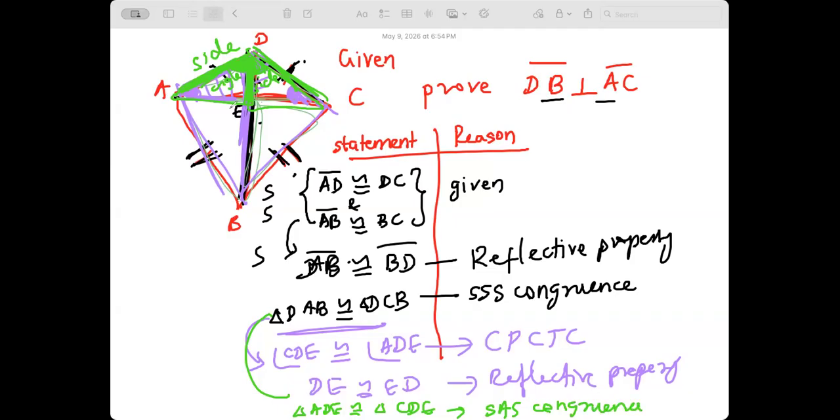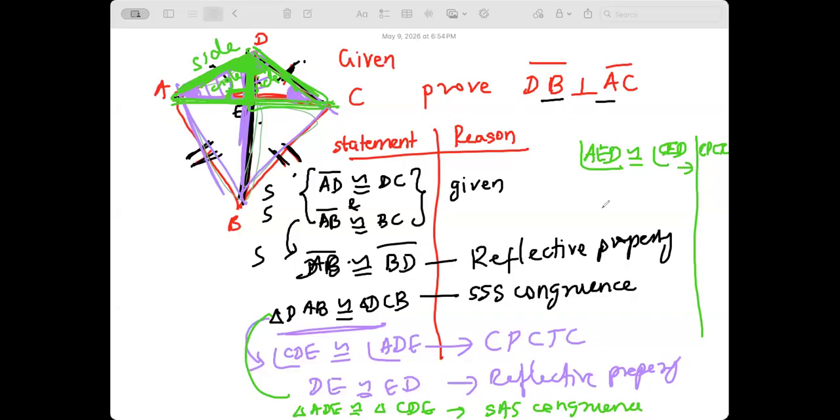Okay, then the last step you can write: angle AED is congruent to angle CED. Why? What is the reasoning? CPCTC. Corresponding parts of congruent triangles are equal. Now what happens?